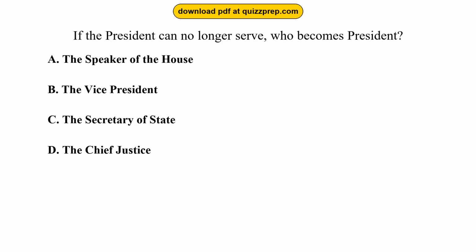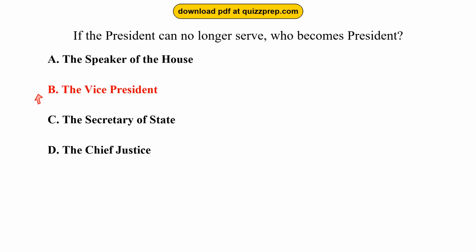Question 17. If the president can no longer serve, who becomes president? Option A. The Speaker of the House. Option B. The Vice President. Option C. The Secretary of State. Option D. The Chief Justice. The correct answer is option B.